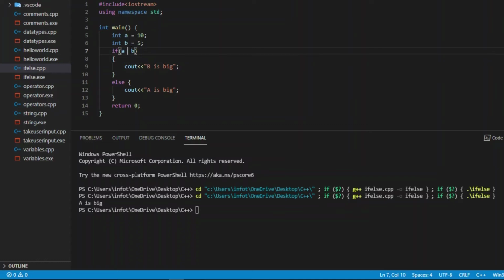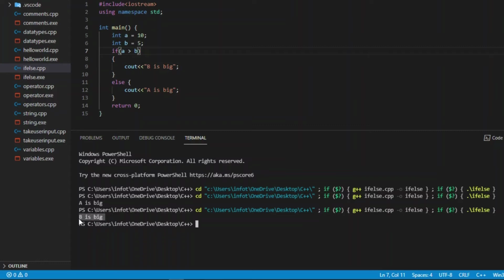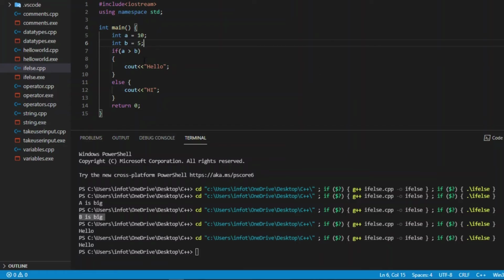Now if I reverse it, I will write if a is greater than b, then what will run? Then this statement will be running. Now a is greater than b means 10 is greater than 5, so here it is written b is big. That should not be written here, but I just wrote it to show the output. Let me change it. Let me write hello, and let me write here hi. Now it is okay. Now if a is greater than b, then it will output hello. But if a is not greater than b, then it will output hi. So let me change the value. Let me make it 50, 55.